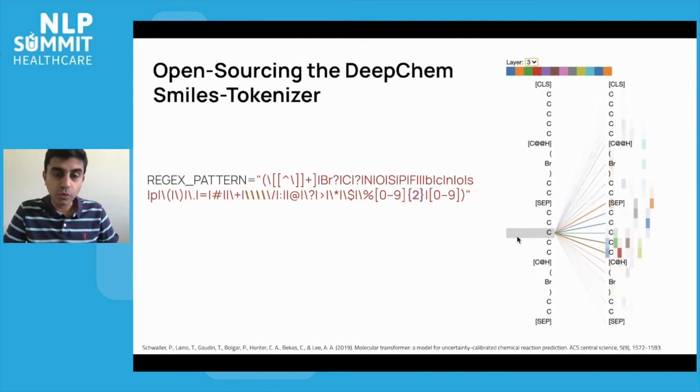And the core idea this work came up with was to use a regex pattern so that you could more meaningfully capture the chemistry at play. As you saw in our previous slide, some of the patterns captured didn't really satisfy coherent chemical constraints, whereas using the SMILES tokenizer allows tokens to be more chemically, semantically meaningful.